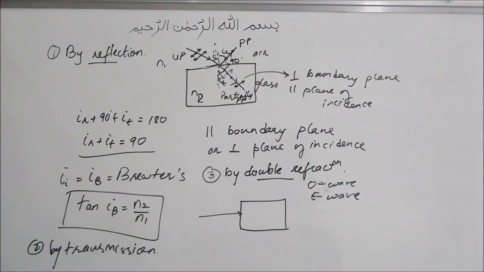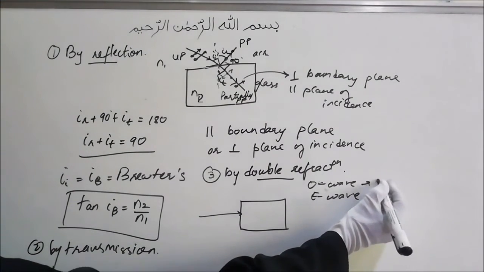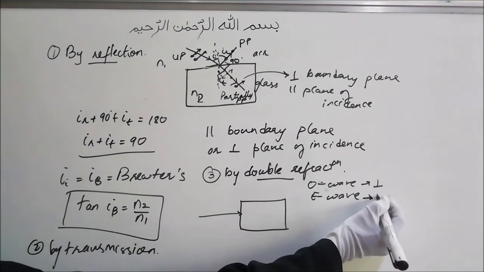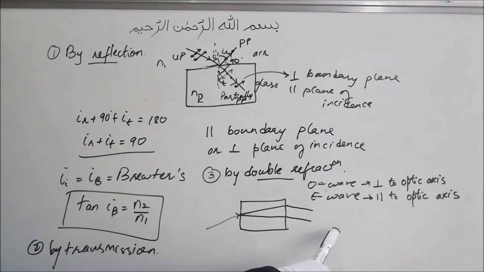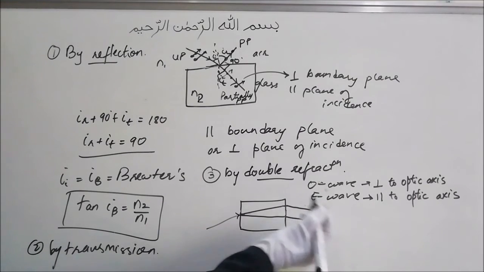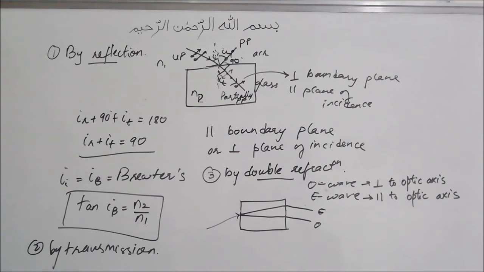The O wave will be plane polarized perpendicular to the optic axis, and the E wave will be plane polarized parallel to the optic axis. What exactly is the optic axis? The optic axis is that direction along which the two waves travel with the same speed. The one polarized perpendicular to the optic axis is the O wave, and the other, polarized parallel to the optic axis, is the E wave. This is also a way we can produce plane polarized light.